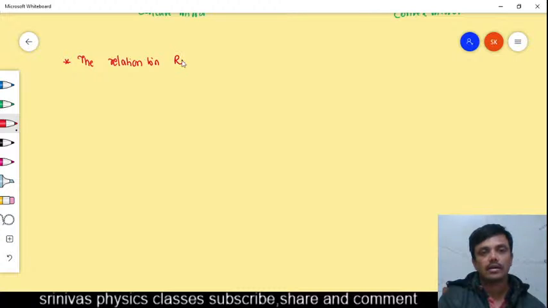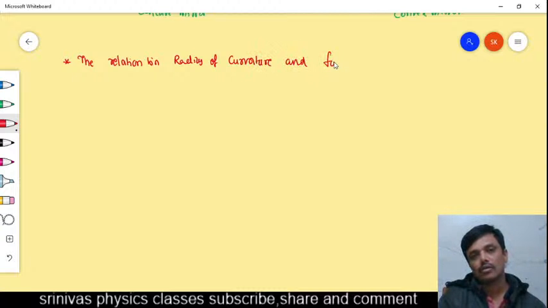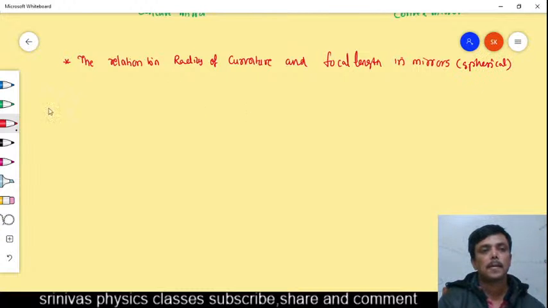The relation between radius of curvature and focal length in spherical mirrors. Can anyone write in the chat box?